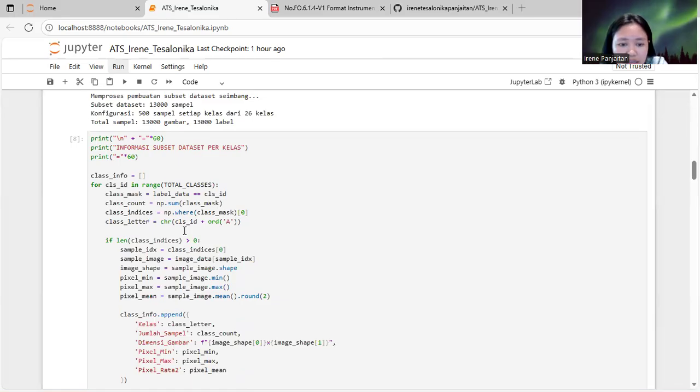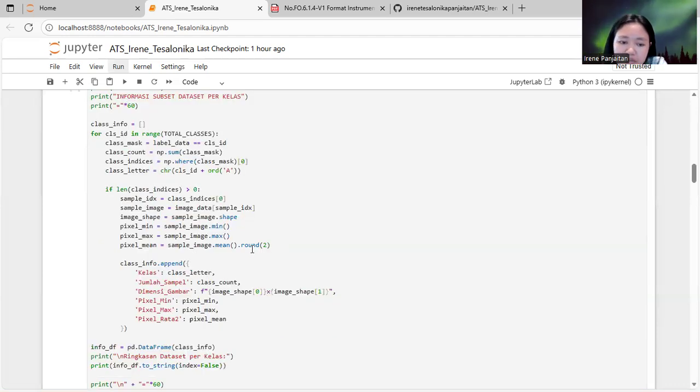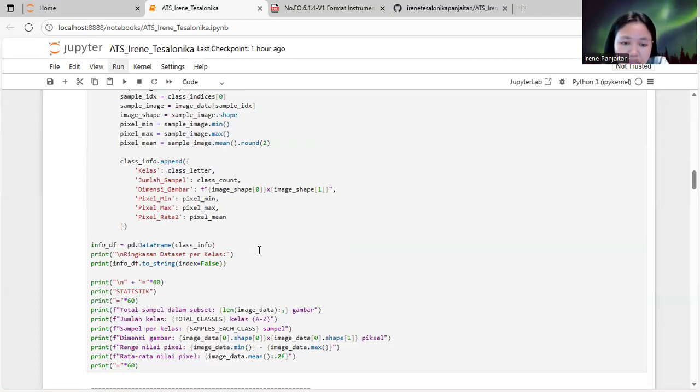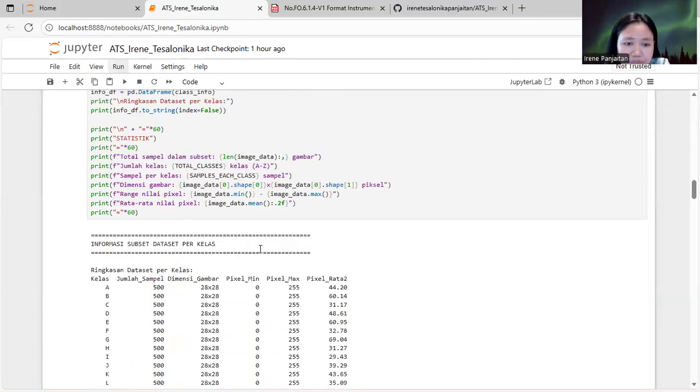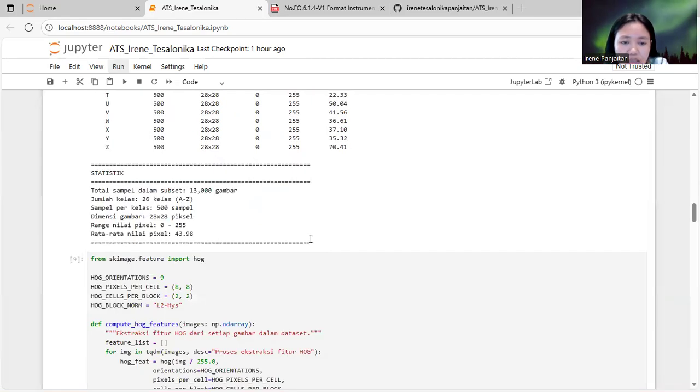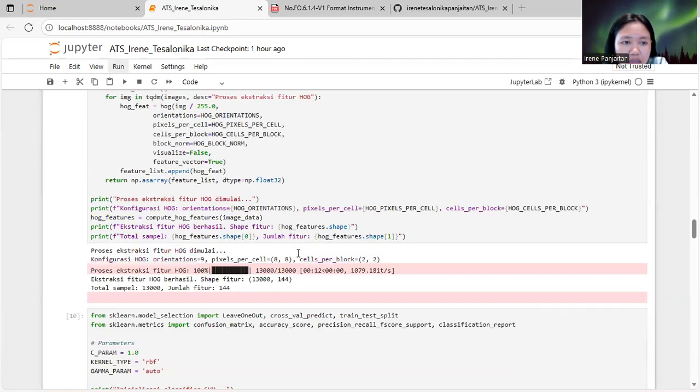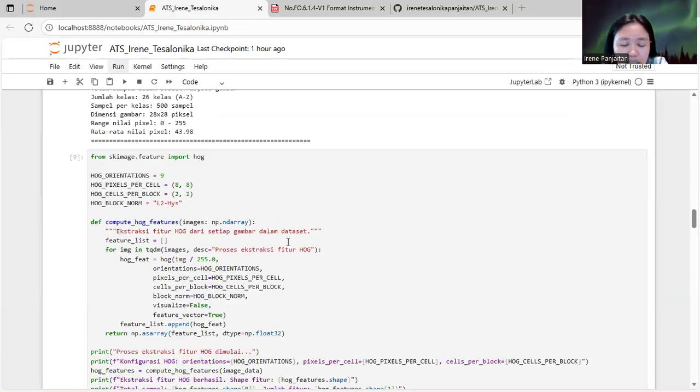This is the dataset summary and statistics. Here the program calculates detailed dataset statistics for each class: class label, number of samples per class, image dimension 28 times 28, and minimum, maximum, and mean pixel values. Then it will summarize the total samples. Like this, this one is the average of the pixels, and the mean.